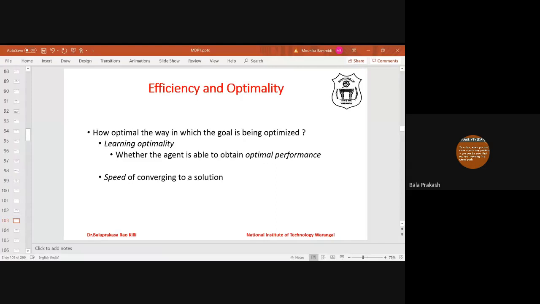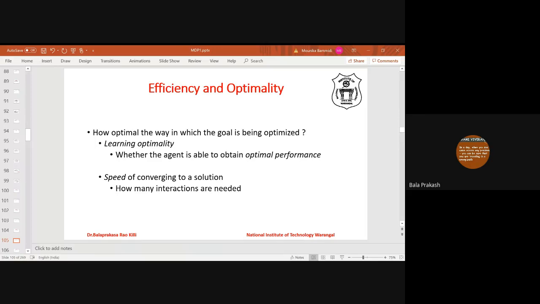So the way of looking at convergence to a solution is how many interactions are needed to reach an optimal solution. If there are two algorithms, A1 and A2, and algorithm 1 reaches the optimal solution in 10 interactions, and algorithm 2 reaches it in 50 iterations, then we will say algorithm 1 is better than algorithm 2. So this is the second way of looking at it.